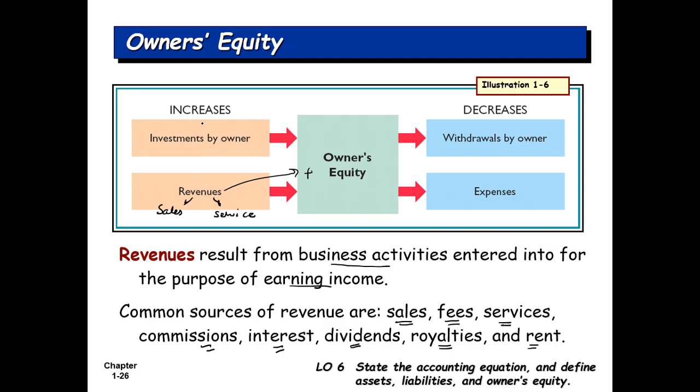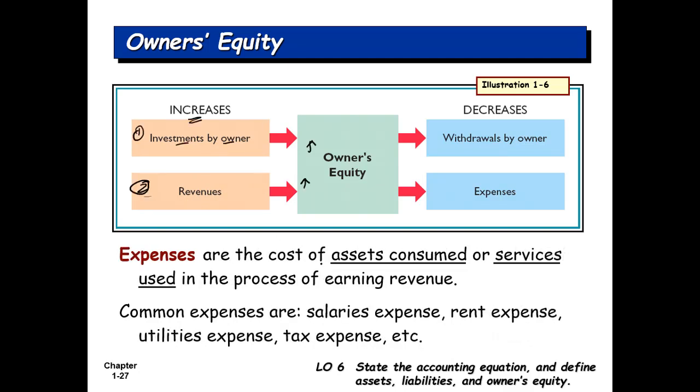Again, revenues increase your owner's equity. There are two things that increase it: number one, investment, and number two, revenues. Next, there are two things that decrease owner's equity. Number one, withdrawals. Withdrawals are called drawings. So drawings are basically cash taken out of the business for personal use by the owner. When the owner takes cash out of the business for their personal use, that is called drawings, and it has a negative effect on owner's equity. Owner's equity decreases with them.